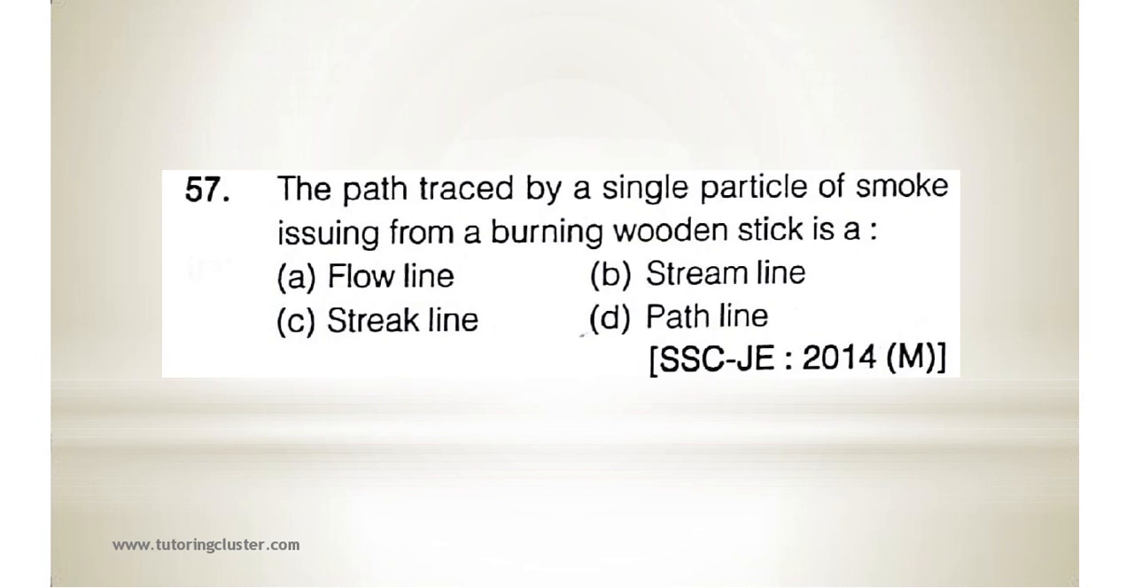Next, the path traced by a single particle of smoke issuing from a burning wooden stick is a flow line, streamline, streak line, path line. So basically it's a path line. Let's say you have a wooden stick, and these will be the fumes. The path traced by a particle is a path line.